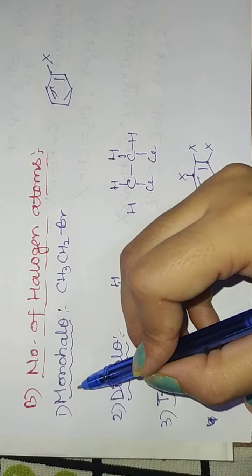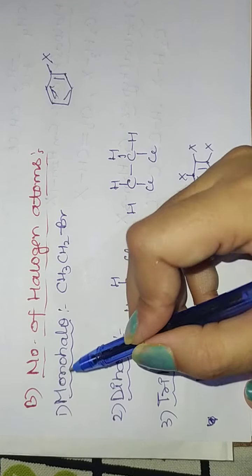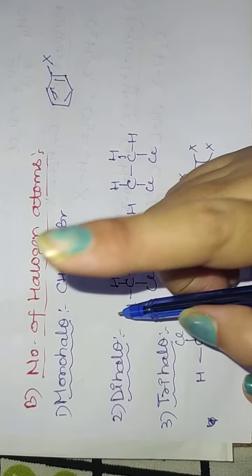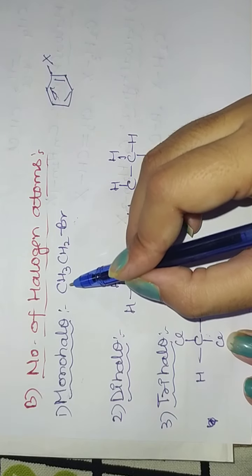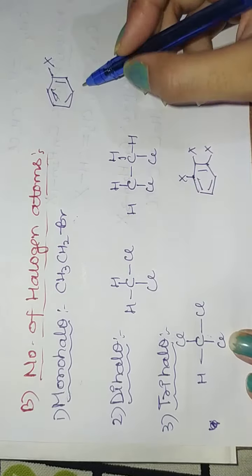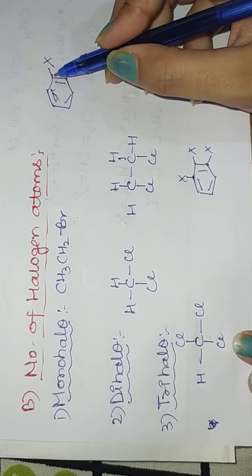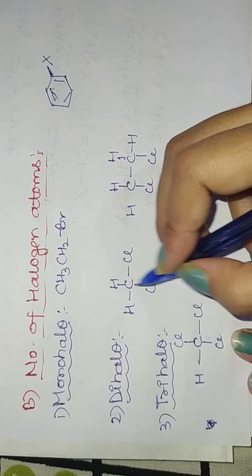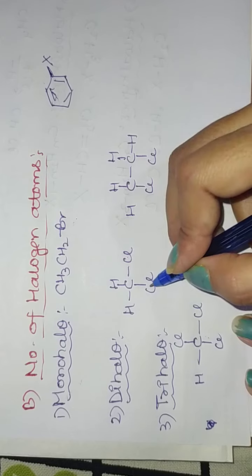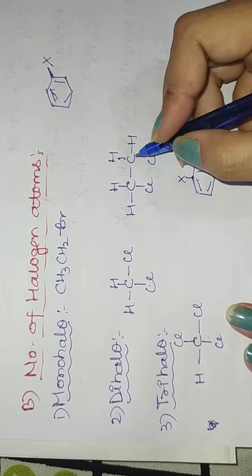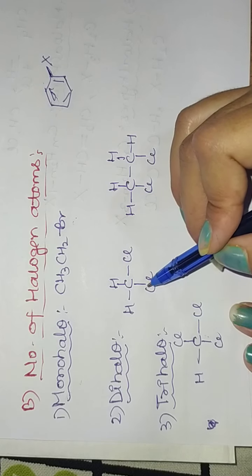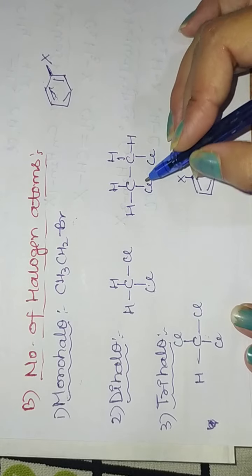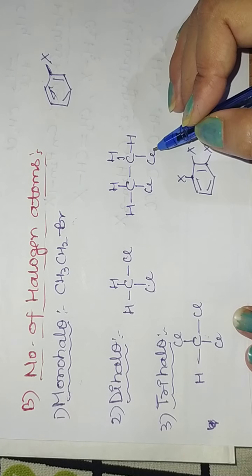Next we have the number of halogen atoms. The first one is monohalogen compounds, a compound in which there is only one halogen, as mono represents 1, as you can see in CH3CH2Br. For aromatic, again with the benzene ring, we have only one halogen. Next we have dihalogen. In this structure we have 2 halogen atoms present. How can we name that? As you can see, we have 2 chlorines, so I am writing dichloromethane.